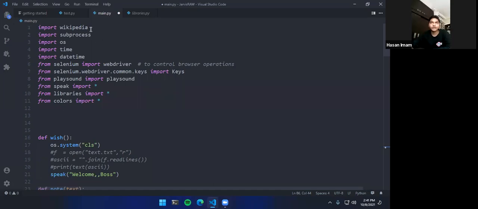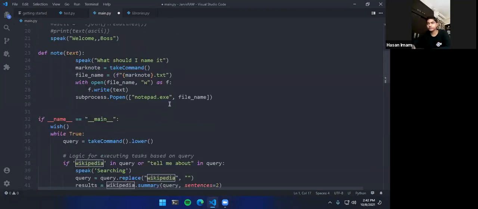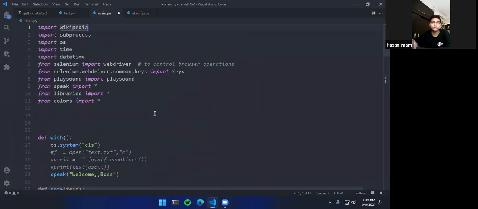So we have imported so many libraries right here. We have imported Wikipedia, we have imported subprocess. What Wikipedia does, I have just shown you, you can use Wikipedia to search anything on Wikipedia using Python. Then we have subprocess, which will make notes for our program. Then we have OS to clear the screen and do stuff like that. Then we have time, datetime, and we will be coming to Selenium WebDriver, what it is. And playsound is basically to play sounds, all the things that we have done so far.